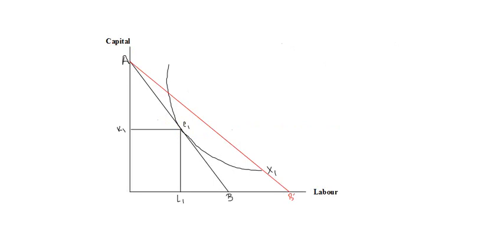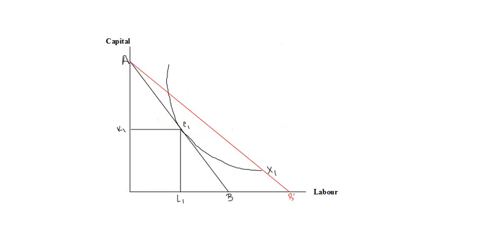This shift indicates that the firm is now willing to hire more labor because it has become cheaper. Originally the equilibrium was at E1, because isoquant x1 was tangent to isocost line AB at that point, and the x1 level of output at point E1 was being produced by K1 units of capital and L1 units of labor.